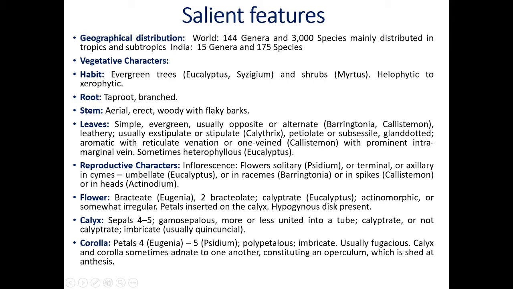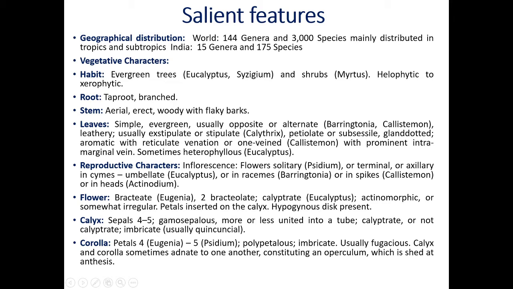Flowers are actinomorphic. Symmetrical flowers are there. Actinomorphic means when the flower is cut through any angle, it becomes divided into two equal parts. This condition is called actinomorphic flower. Best example, if you observe the flower of hibiscus, jasmine, you will get actinomorphic type of flower. Same condition is found in our family Myrtaceae, or somewhat irregular.